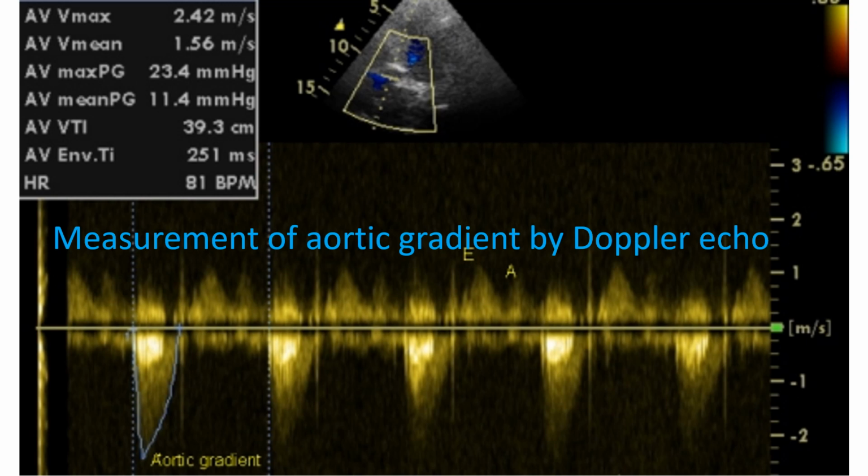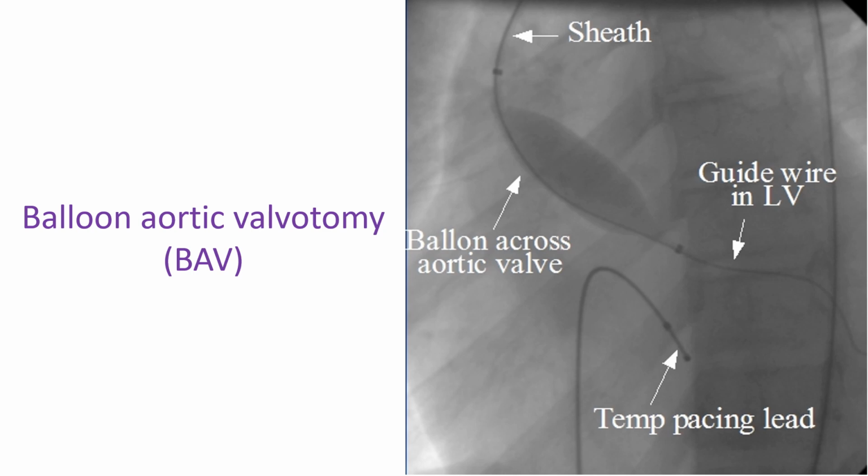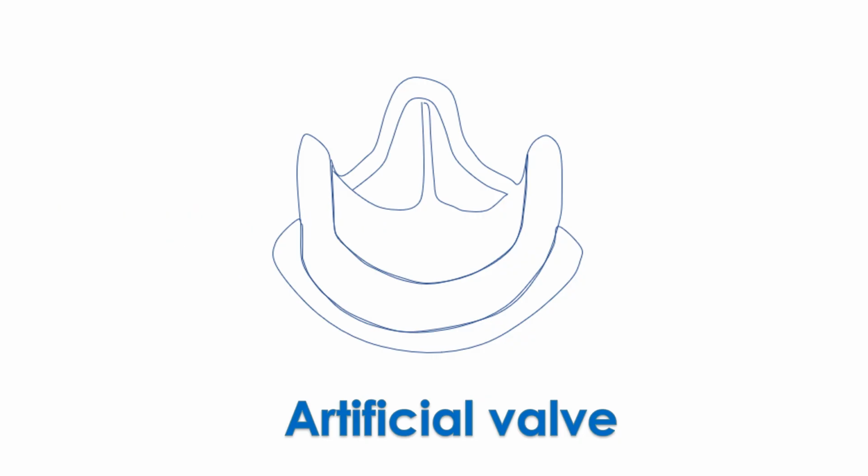Gradient can be falsely low with the onset of left ventricular dysfunction, reduced pumping function of the heart due to disease. Severe aortic stenosis can sometimes be treated by balloon valvotomy, opening of the narrowed valve by inflation of a balloon kept within it. It is often a palliative treatment. The definitive treatment required is aortic valve replacement. Replacement can be done with mechanical valve or bioprosthetic valve.